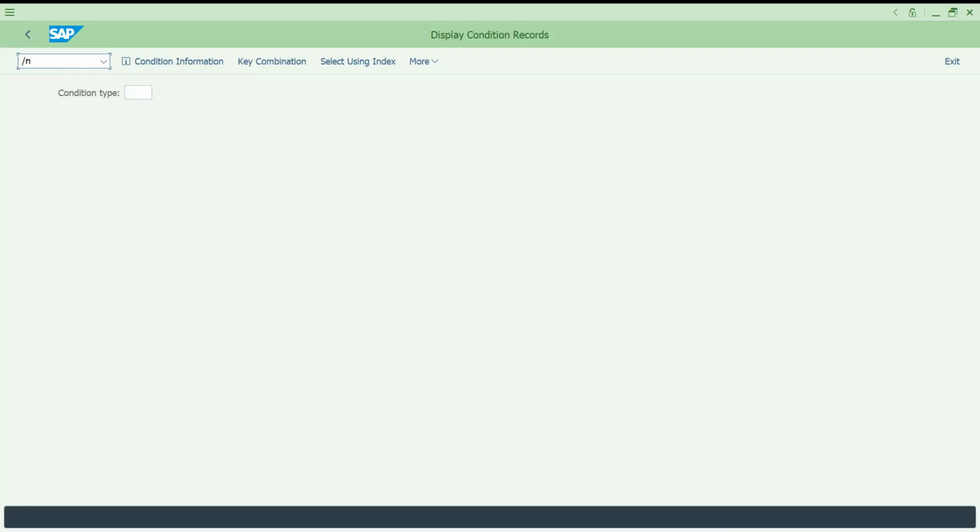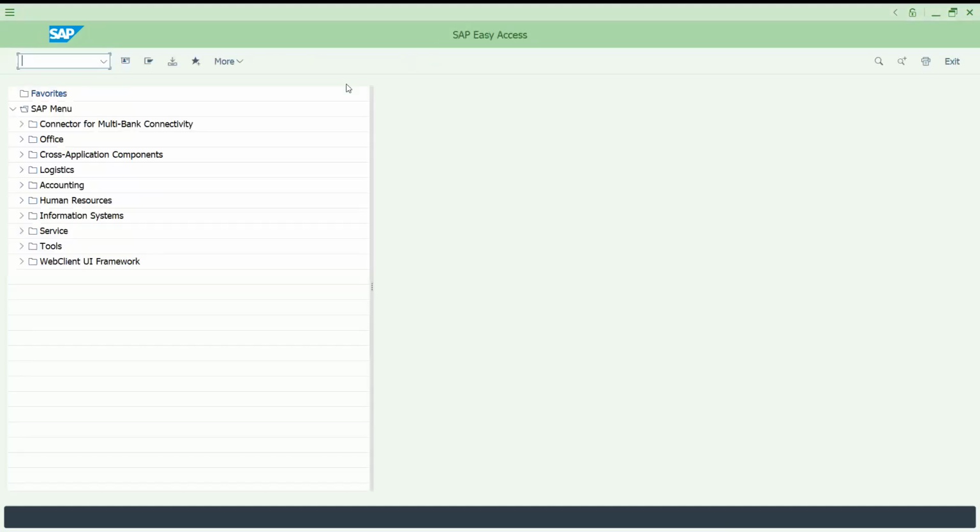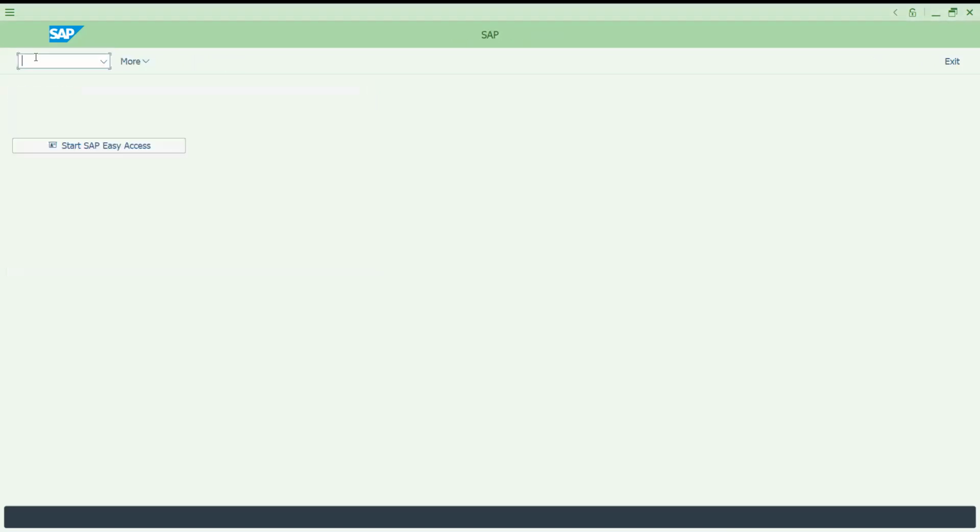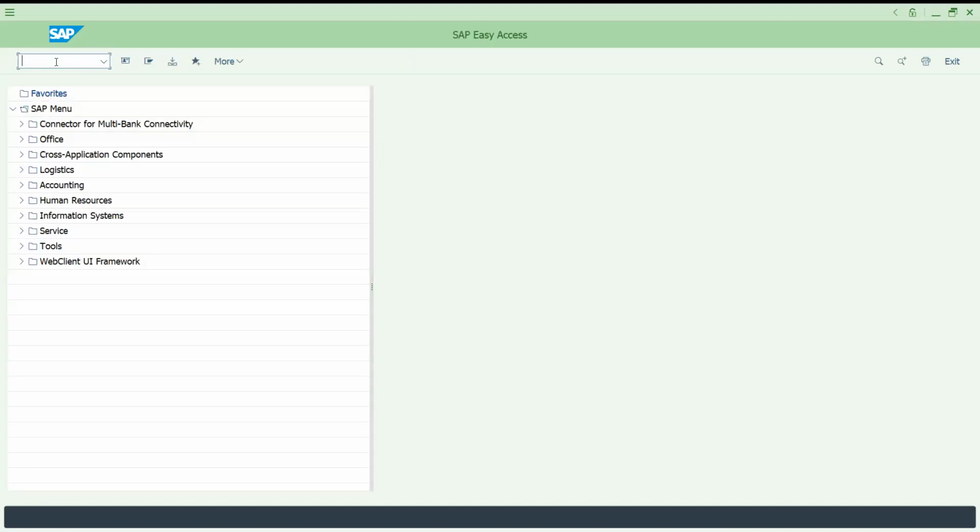And if you'd like to kill the session, /n. Suppose you would like to kill this session. If I click this one, it will come to the initial screen. Let's try to do this. It will close the SAP menu also. Okay, so this is how you can do this.